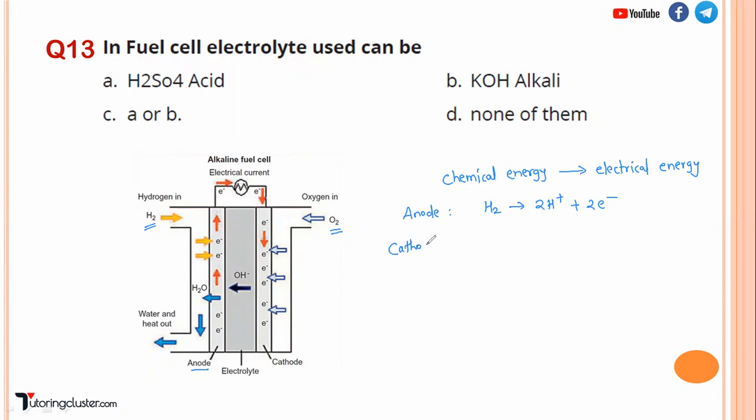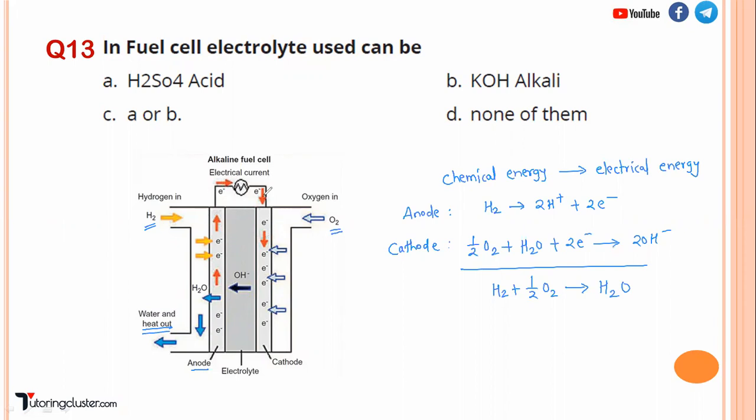And at the cathode, these electrons are received by the oxygen, and the reaction takes place as 1/2 O2 + H2O + 2 electrons. From where are these electrons coming? From the anode, right? So these electrons are received by the oxygen, and the overall reaction is what? H2 + 1/2 O2 is going to produce water, and that is what water is coming out, right? Now, what is basically electricity? Electricity is nothing but a flow of electrons.